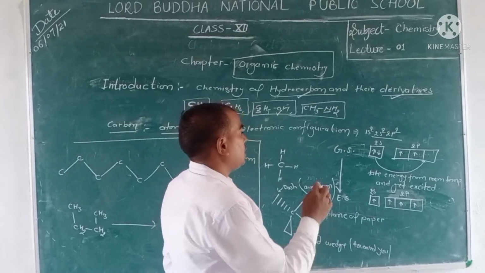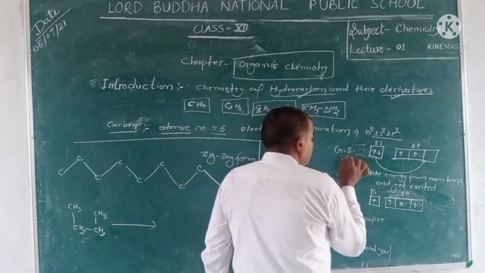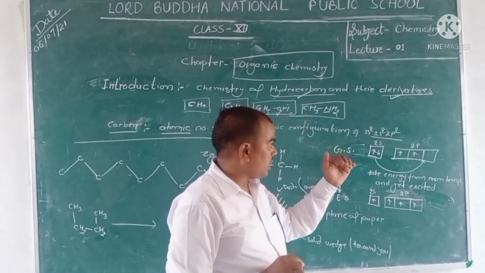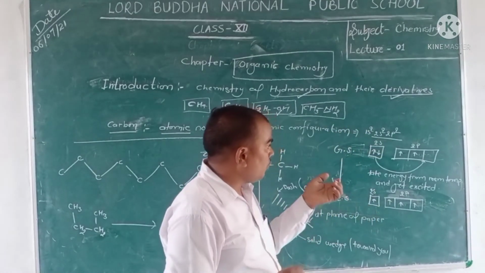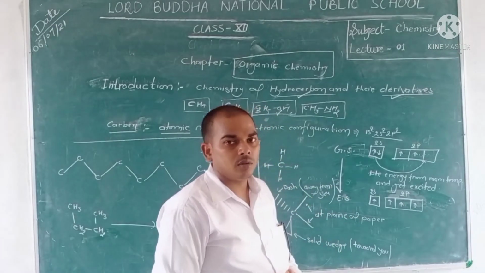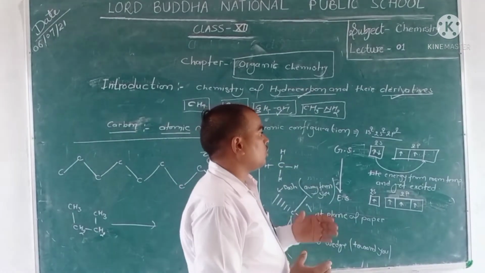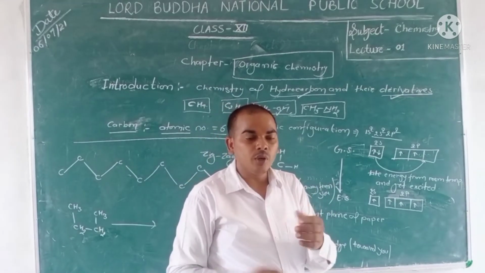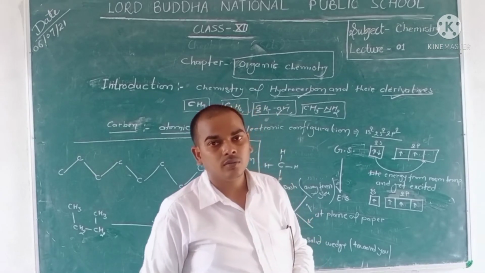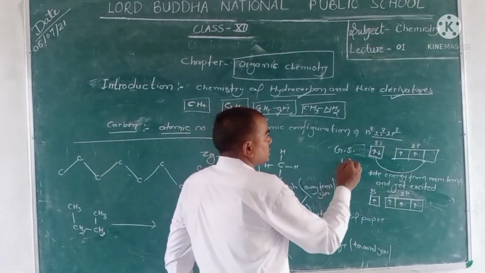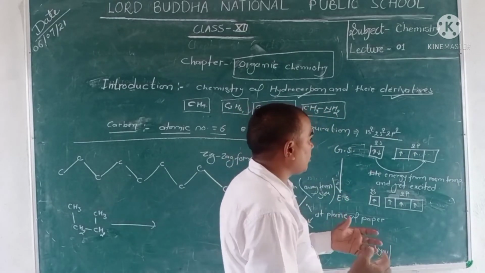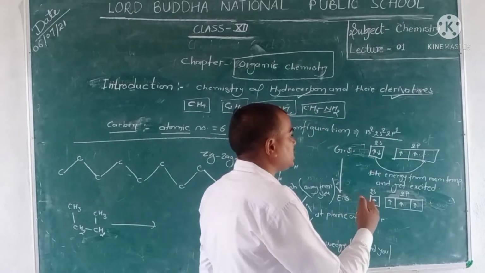Okay? But in the ground state, when we write the electronic configuration in orbitals, you know that we take the outer shell. Here the outer shell is 2, so we take the orbitals 2s and 2p.